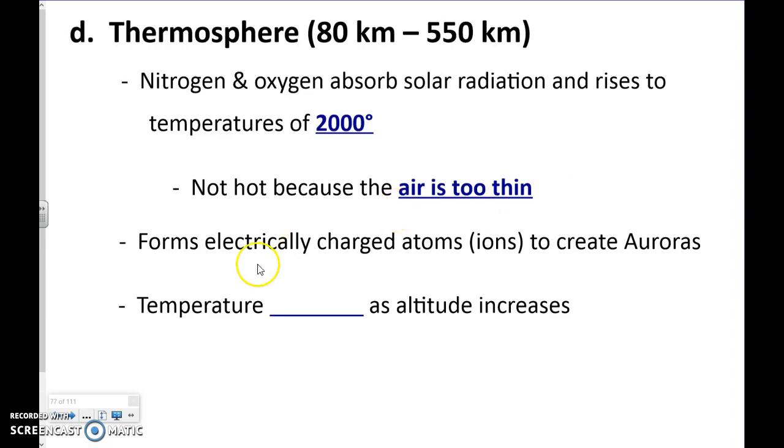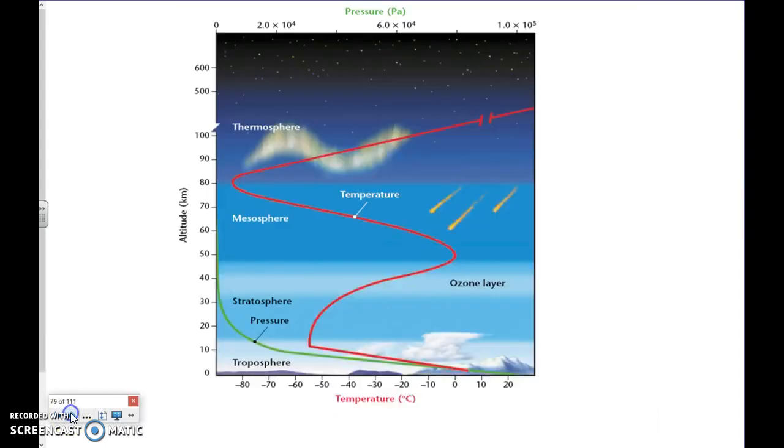And again, we already talked about this. It forms electrically charged atoms called ions to create the auroras, those beautiful southern and northern lights. And here, again, because it's absorbing that heat, the temperatures are going to increase as altitude increases. So again, take a look at your graph.